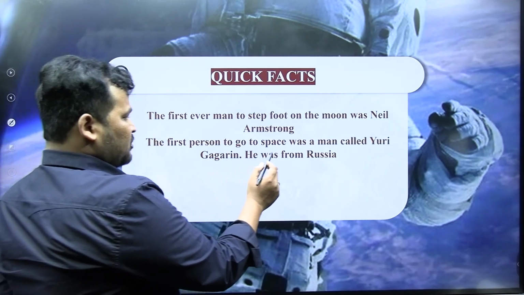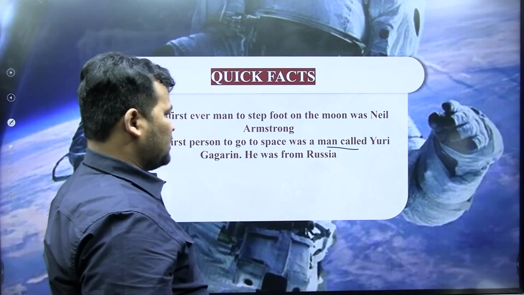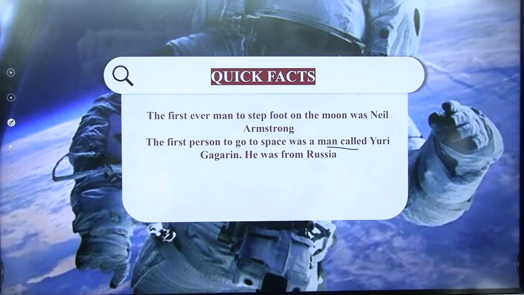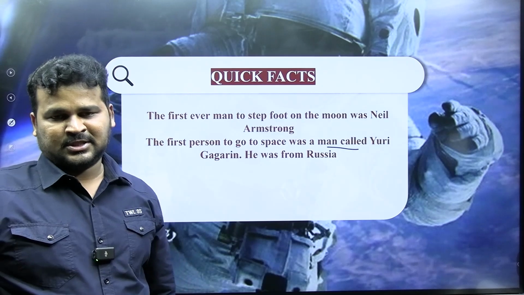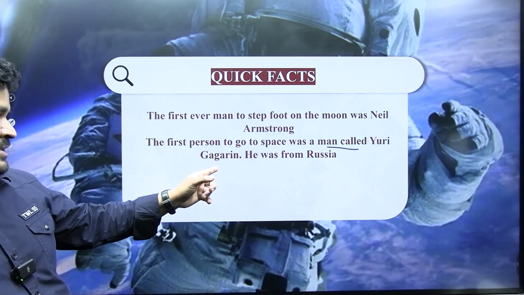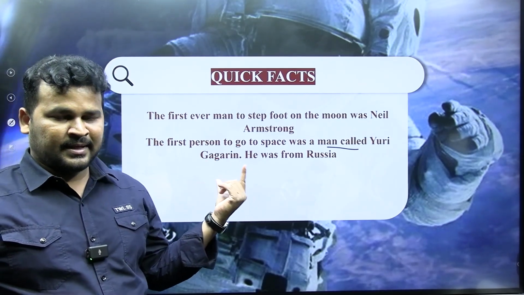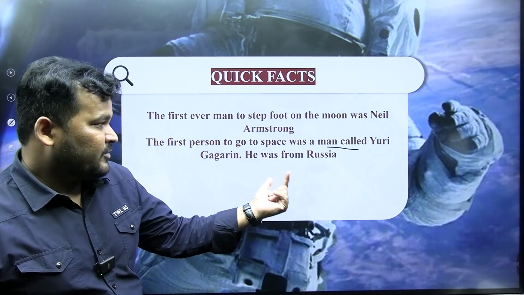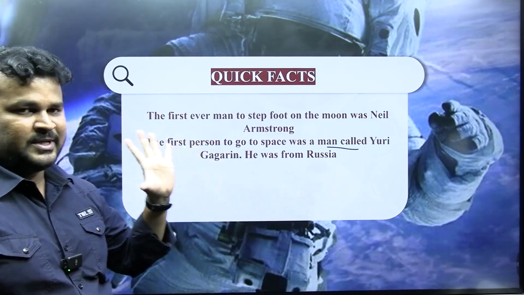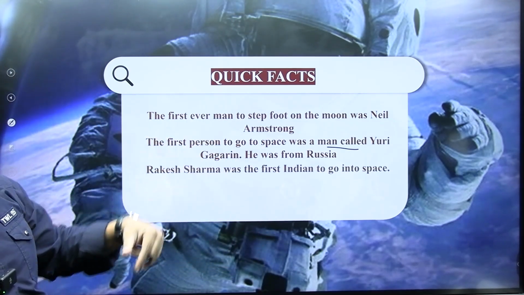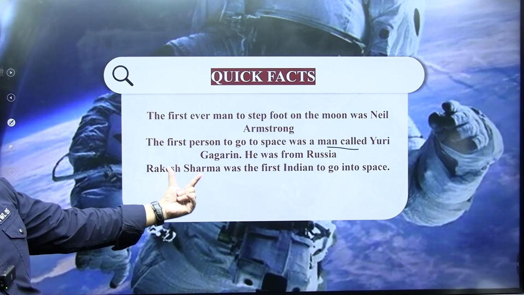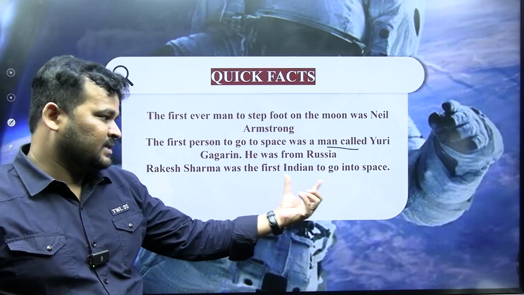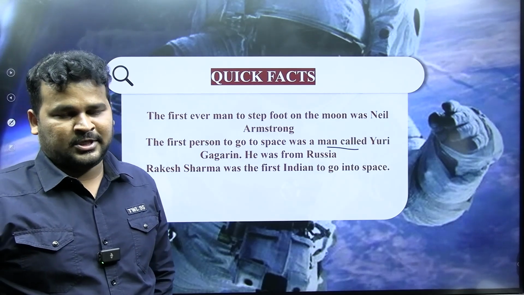The first person to go to space was a man called Yuri Gagarin. He was from Russia, so he was a Russian. Yuri Gagarin went into space. He was the first person. Neil Armstrong on the moon. Then the first Indian to enter into space, Rakesh Sharma.